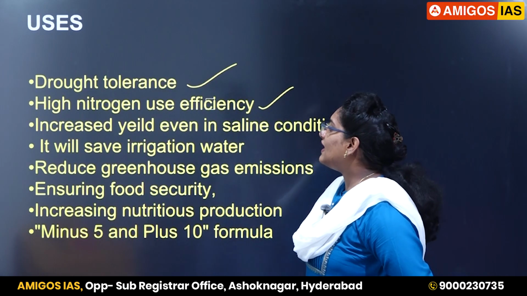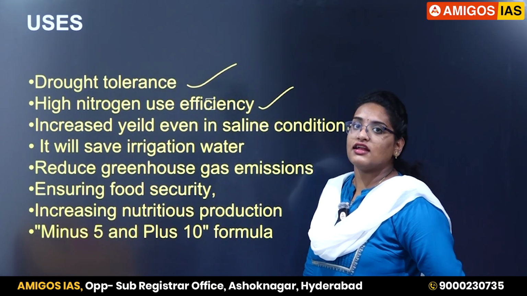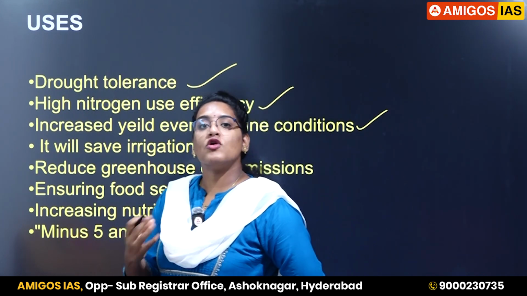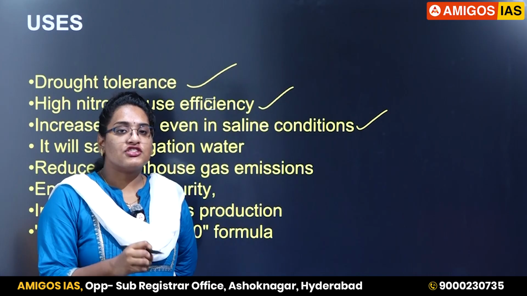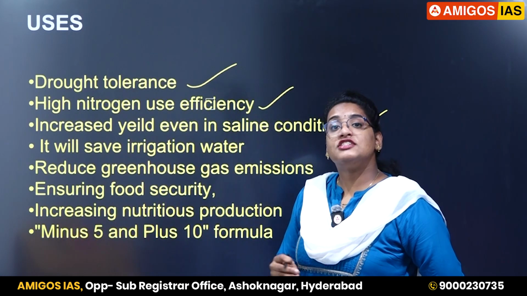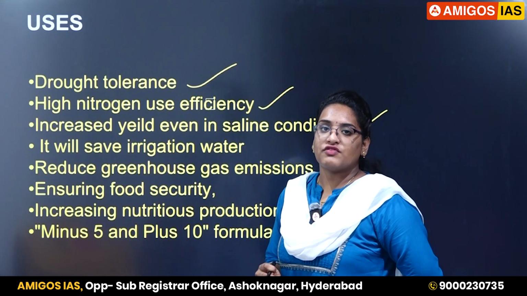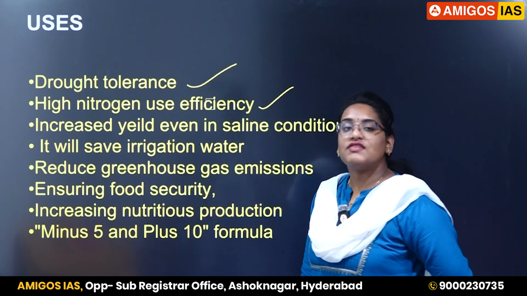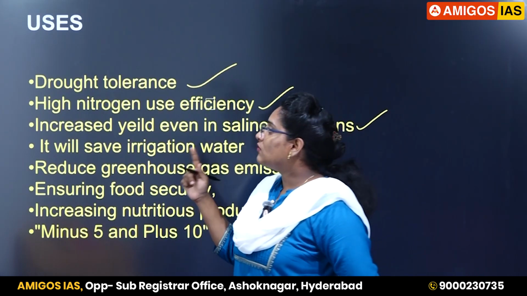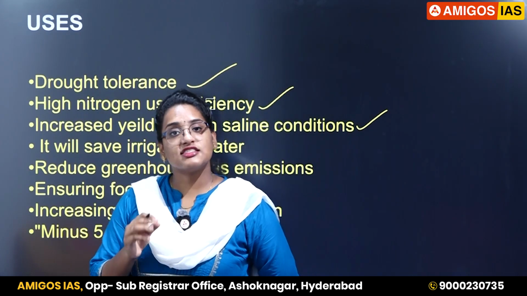And the third one is increased yield even in saline conditions. So with increased water stress, the soil will become more saline. Even in that condition, the plant output is not impacted if you use these genome edited rice varieties. And fourth is it will save irrigation water. Means the water demand by these rice varieties is reduced.